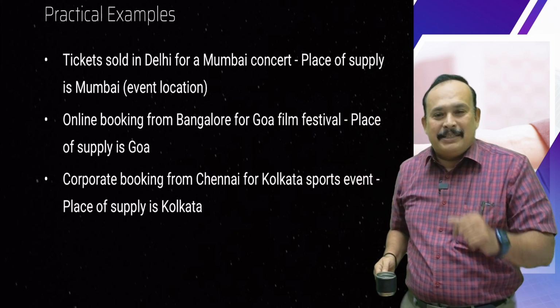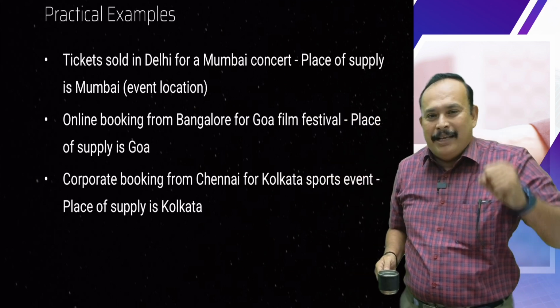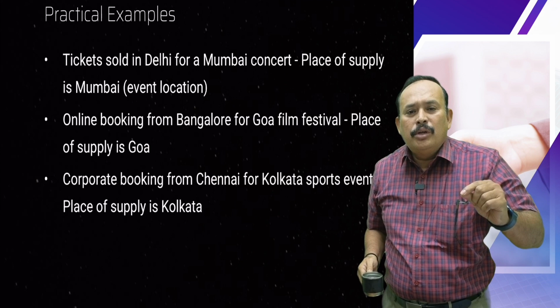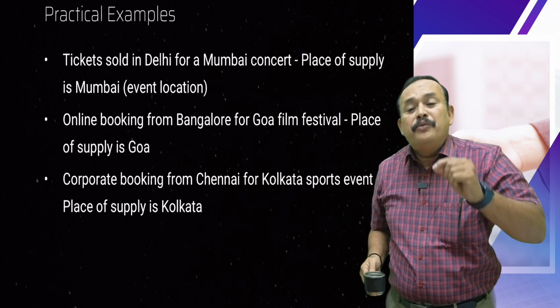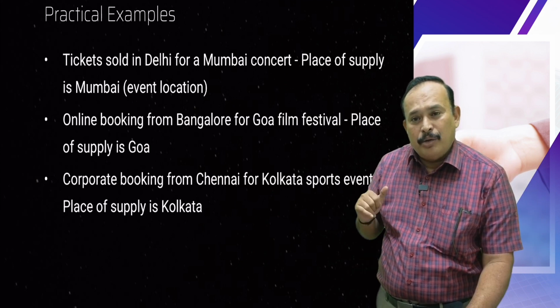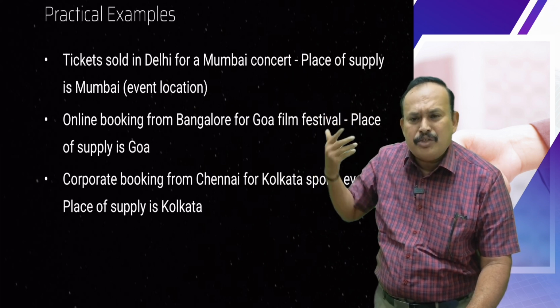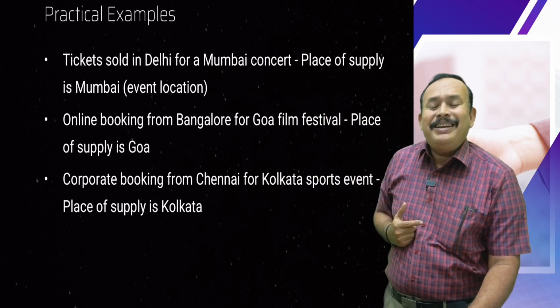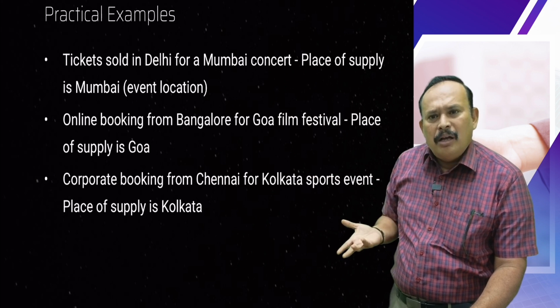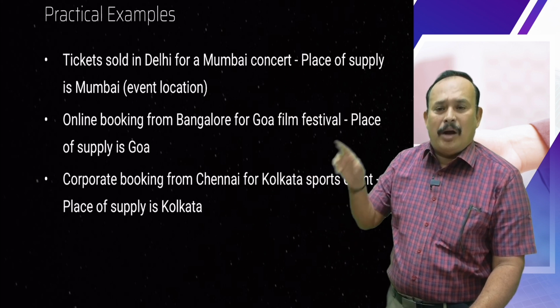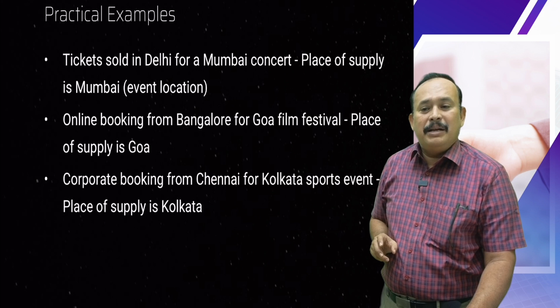Second point: online booking from Bangalore for the Goa Film Festival. I am booking from Bangalore through online for the Goa Film Festival. A film festival is also an event. What is the place of supply? Goa, because the event takes place in Goa. Is it clear?